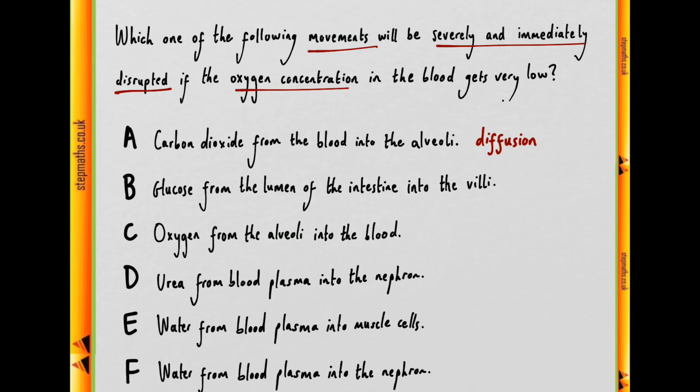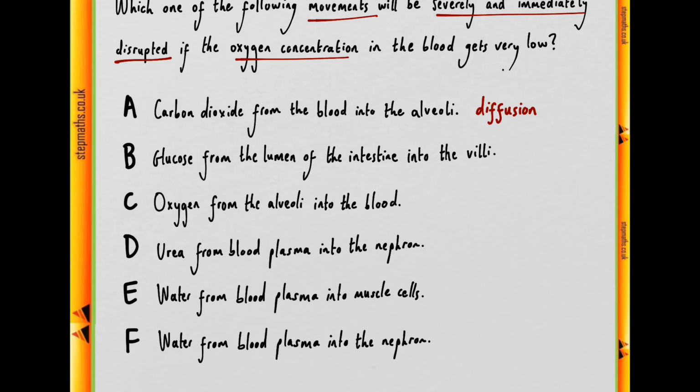A case could be made that because of decreased aerobic respiration there would be less carbon dioxide being produced and therefore less getting from the blood into the alveoli, and there likely would eventually be a decrease in carbon dioxide flow. But it would not be severe and immediate, so much so that this answer would take precedence over a case of active transport, in which the process would immediately stop once the ATP stock is depleted, which is very quickly.